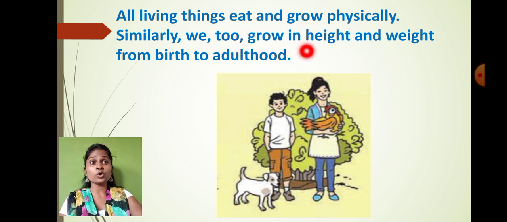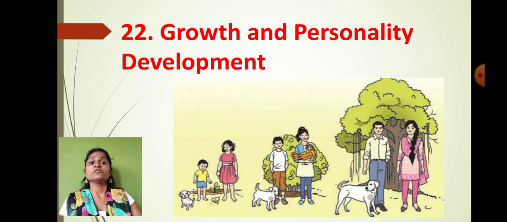Similarly, we too grow in height and weight from birth to adulthood. So there are so many changes in our body, right from the baby to the teenager or adulthood right now. So students, why are these changes occurring, what exactly is happening inside our body, how exactly is our personality getting developed, what do we exactly mean by growth, etc. All that we are going to learn in lesson number 22, that is growth and personality development. So the new chapter which we are going to start today is lesson number 22.